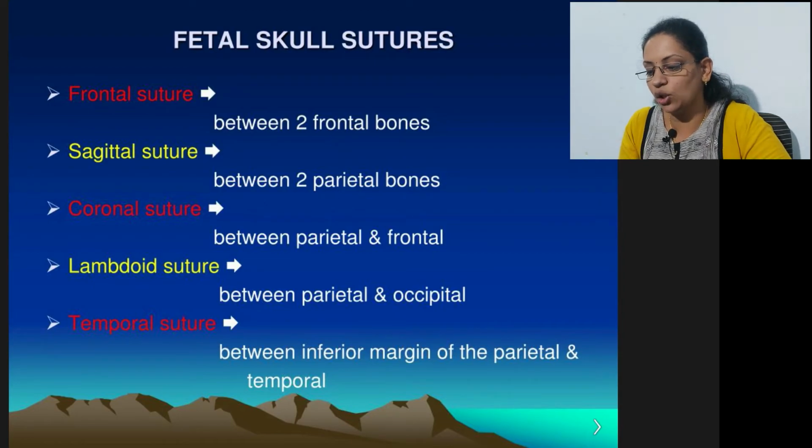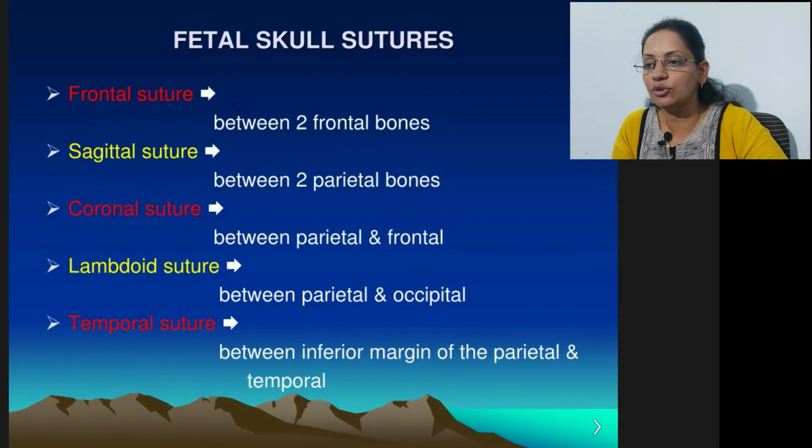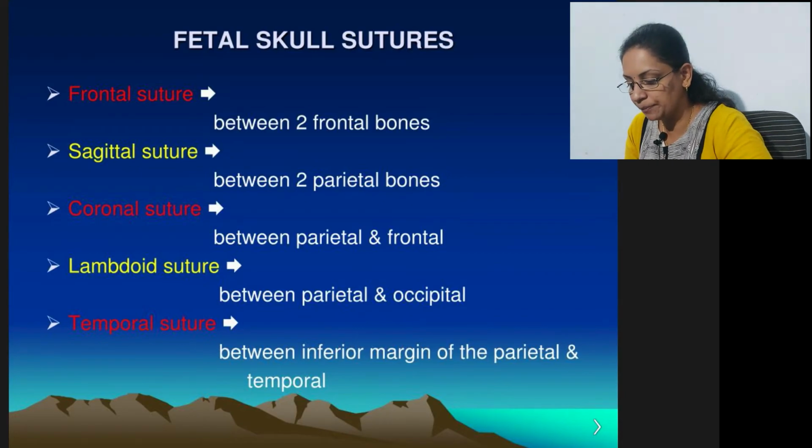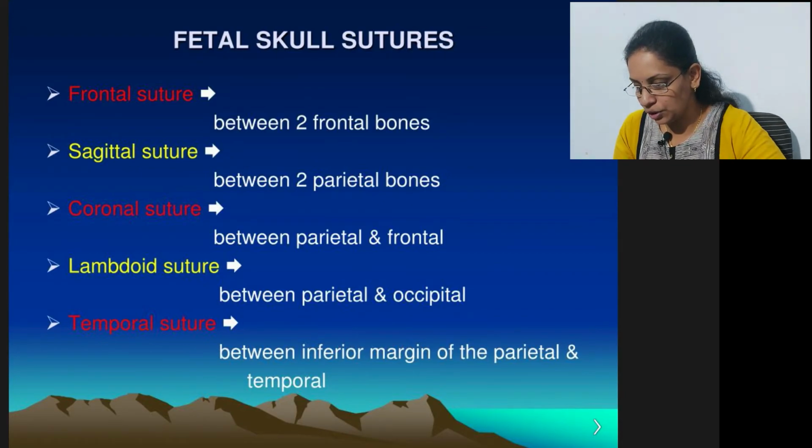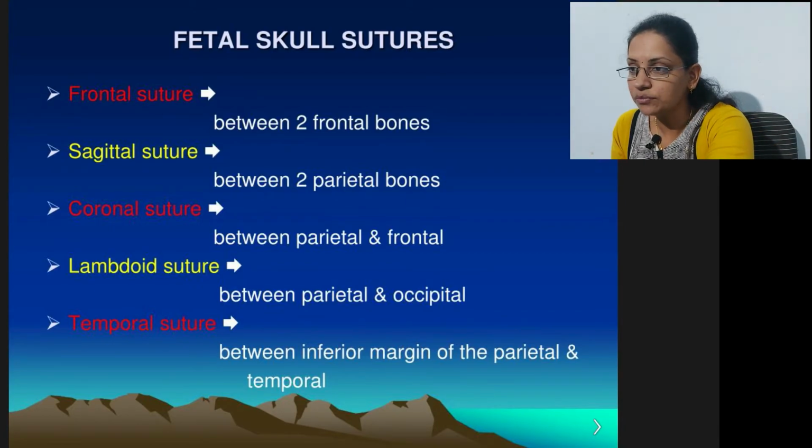These sutures are not properly filled during the delivery. After delivery, within 6 months, all the sutures are fused, they are joined, and complete maturity of baby occurs till 1 year. So these are the different types of sutures and various types of bony prominences we had seen.